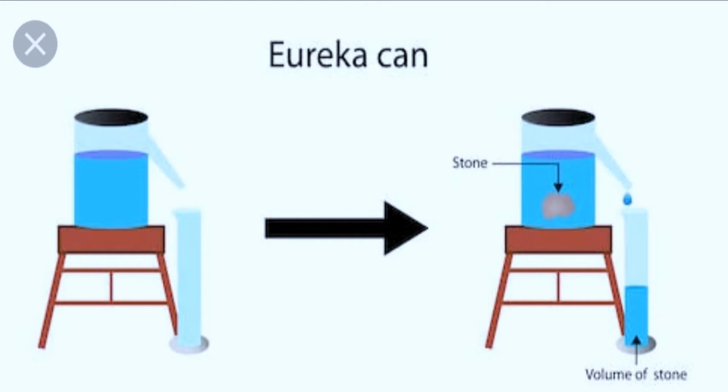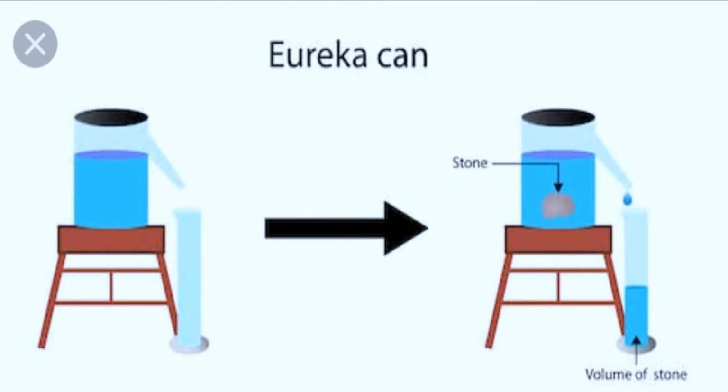Because of the mass of that stone, the water level will rise, and because of that rising, the excess water will flow through the spout. And we are collecting the excess water in that measuring cylinder.